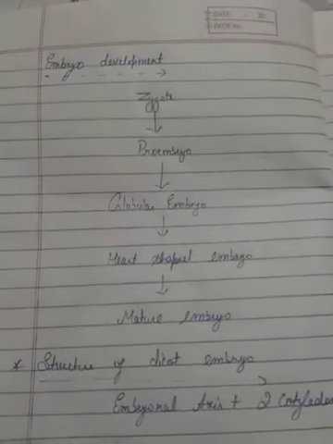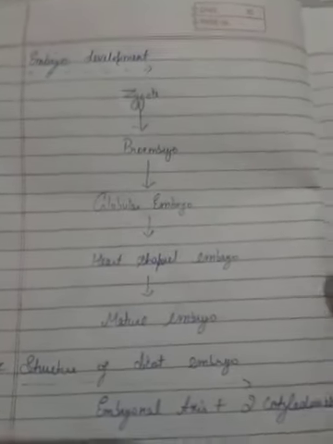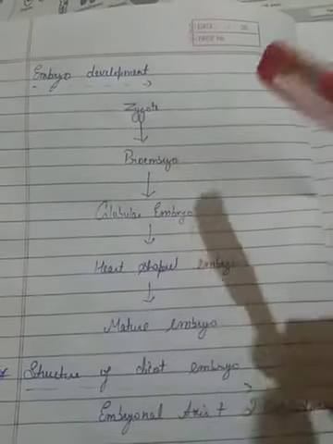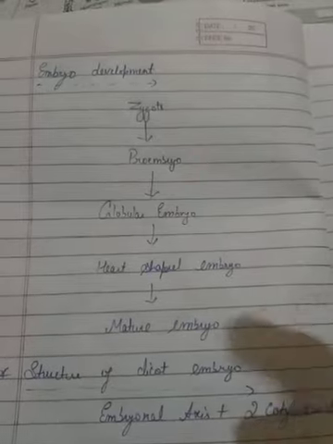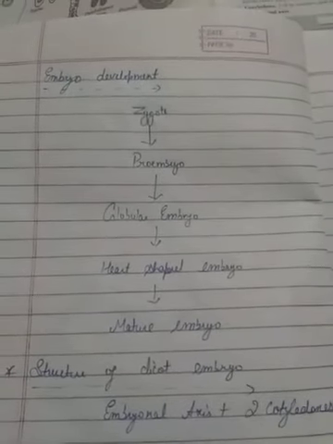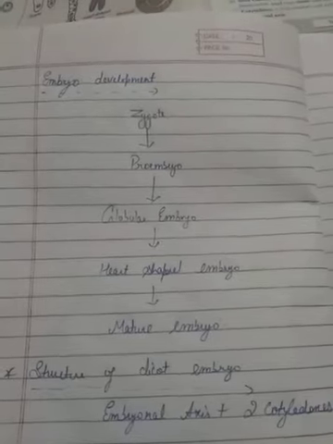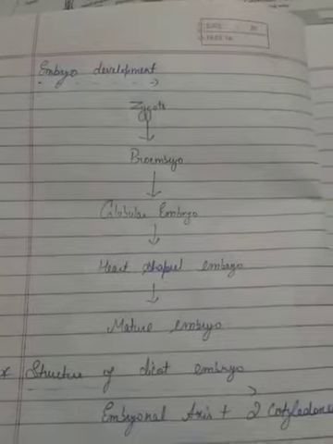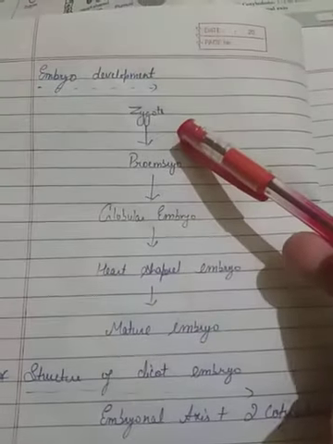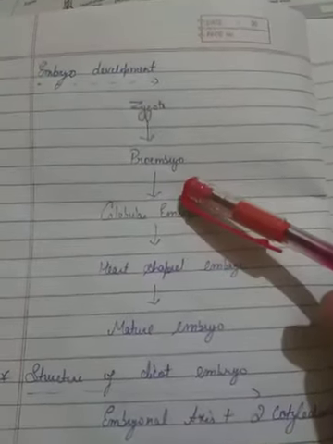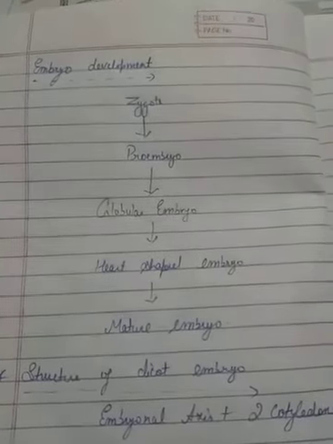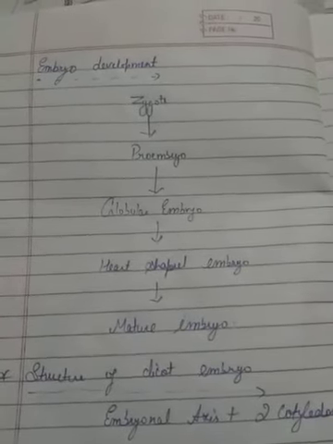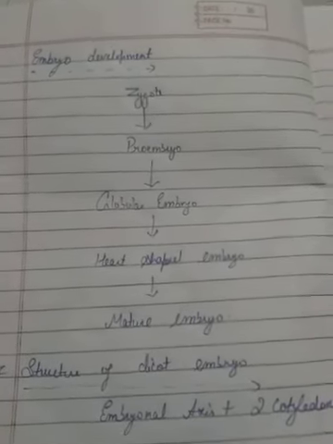So starting from the beginning, what happens actually is here. When the zygote is fully formed, the zygote starts dividing. We all know in the pollen pistil interaction, double fertilization occurs, and the formation of zygote takes place. After the formation of zygote, the zygote undergoes division and transforms into proembryo. Proembryo means this is a small embryo, the initiative embryo, the beginning stage of embryo.